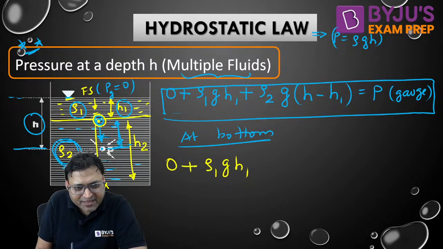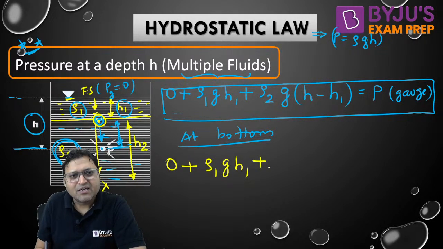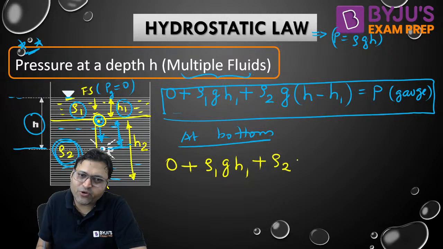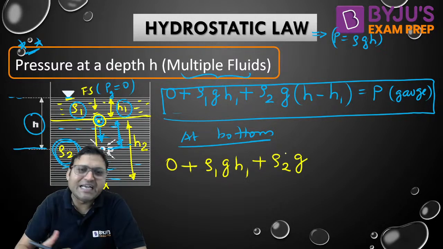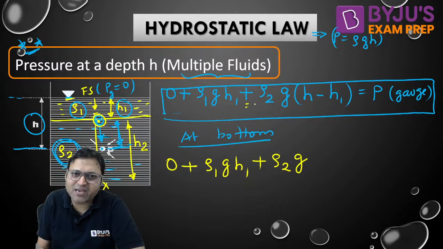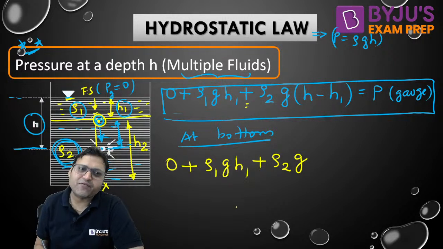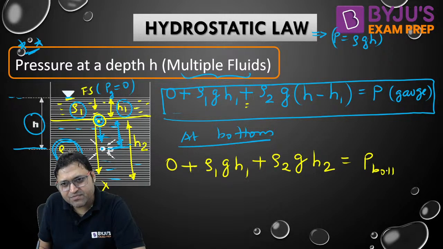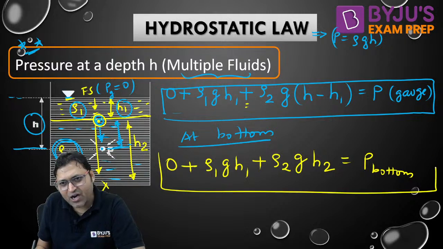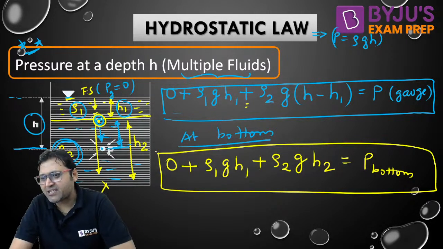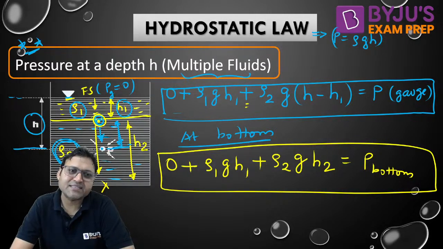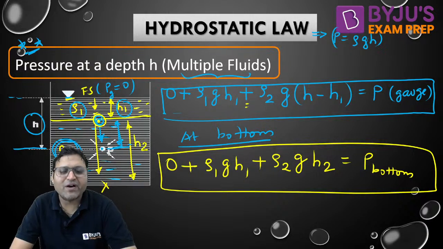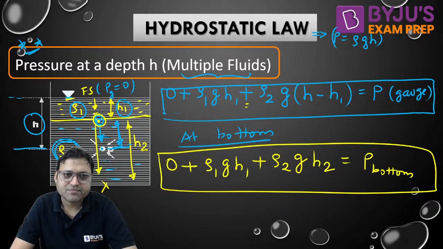Now we are further traveling in downward direction, so plus, now we are traveling in rho 2 fluid, rho 2 into g. If we move in downward direction, it will be positive sign because pressure increases with depth. If we move in upward direction, it will be negative sign. Rho 2 into g into h2, h2 is this depth, is equal to the pressure at the bottom. This is how we can easily write the pressure equation. I hope this is clear to everyone how to write the pressure.